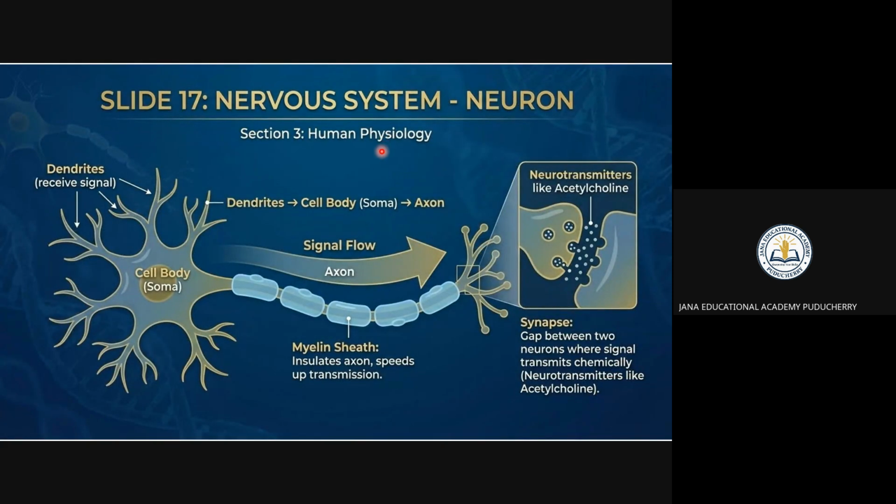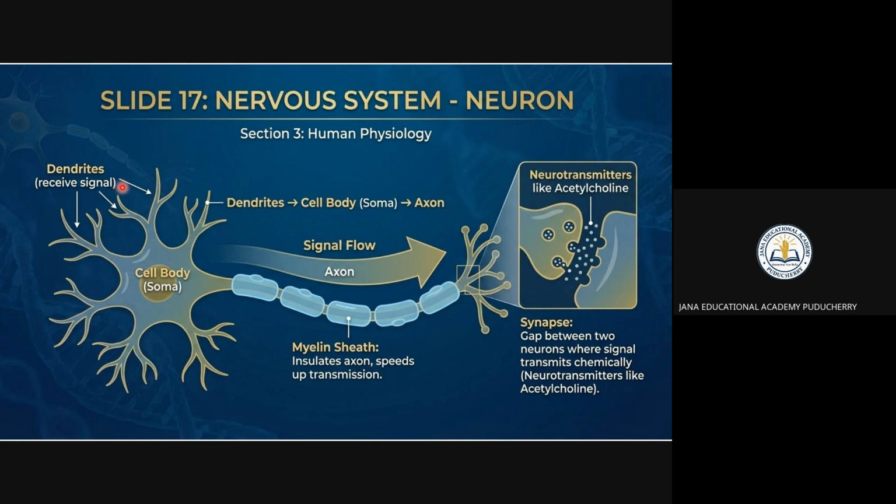Coming to the nervous system, right, you see a brain, a neuron. That means a signal enters to perform any action.